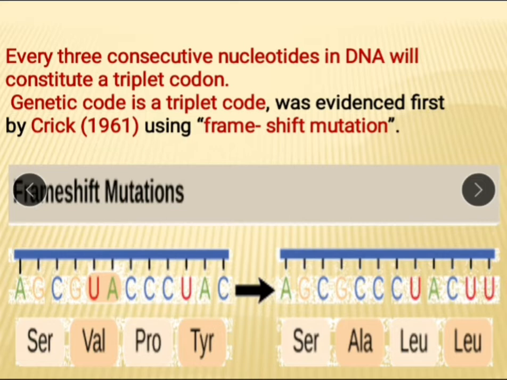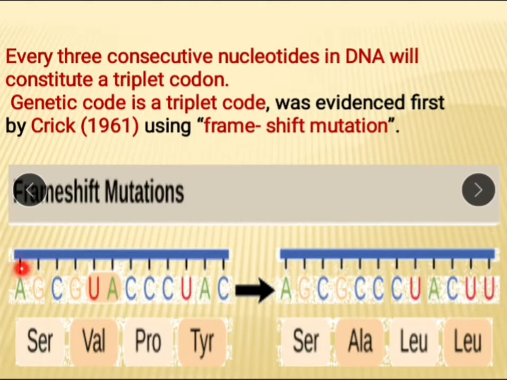Here, see, this is mRNA and this is the same mRNA after frameshift mutation. What is frameshift mutation? Due to change in or deletion of certain nitrogen bases, this codon will change.